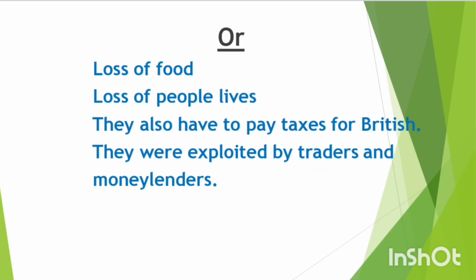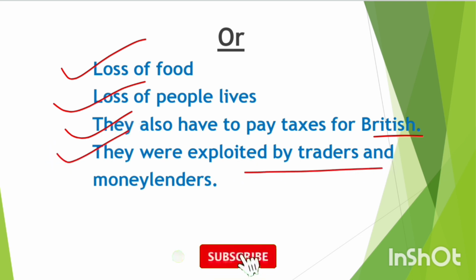Or another answer you can write, loss of food, loss of people's lives. They also had to pay taxes to the British. Next, they were exploited by traders and moneylenders.